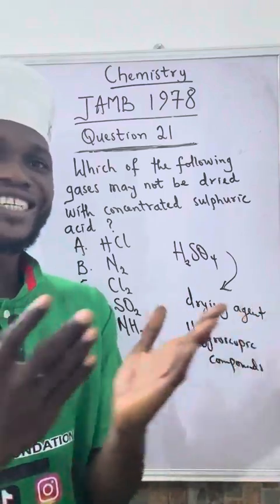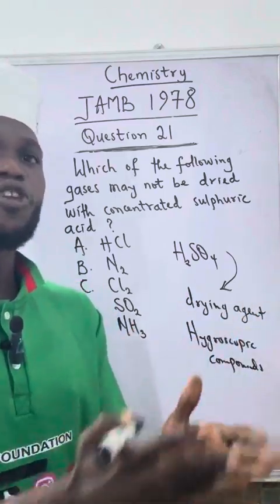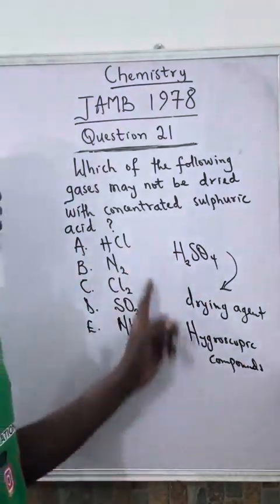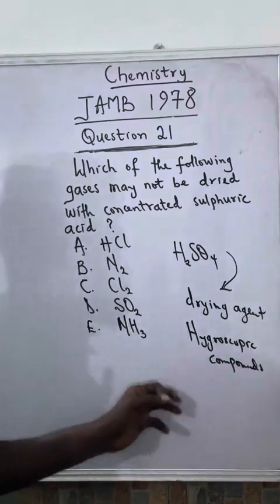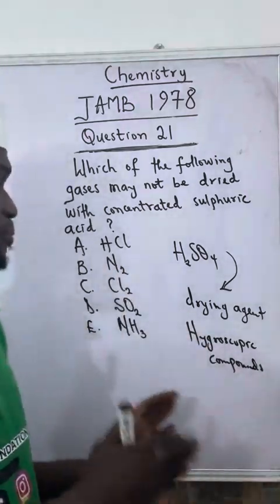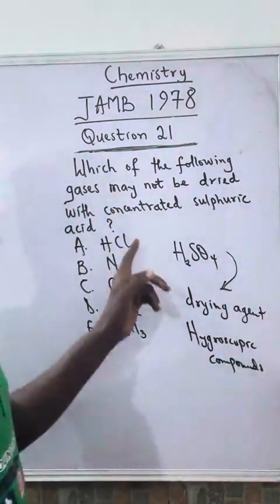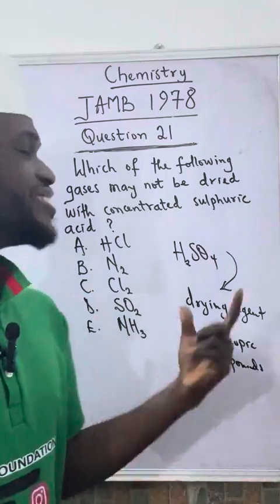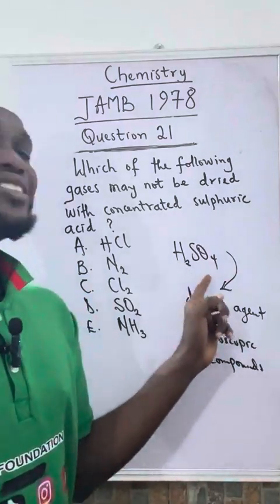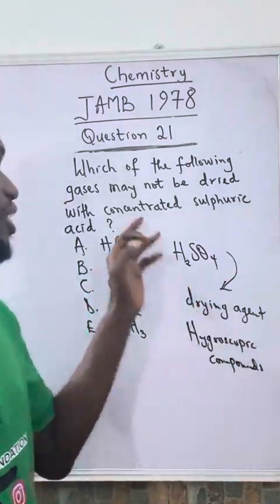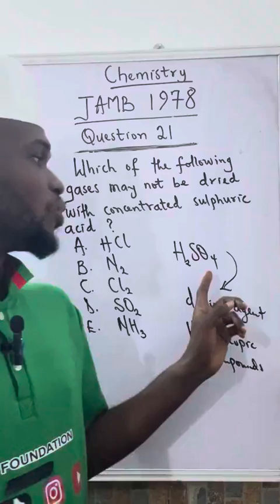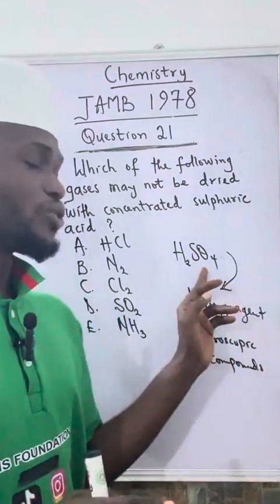Instead, it will rather react with the base and form salt and water. So now we will look out for the one that is a base among these options. Any base that we have here, this sulfuric acid cannot be used as a drying agent for it.